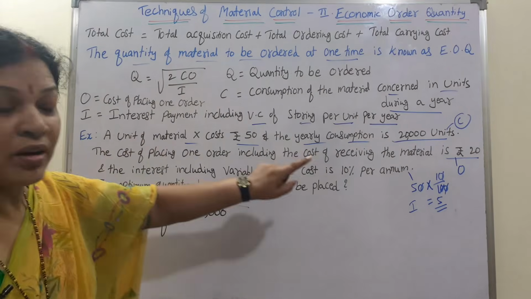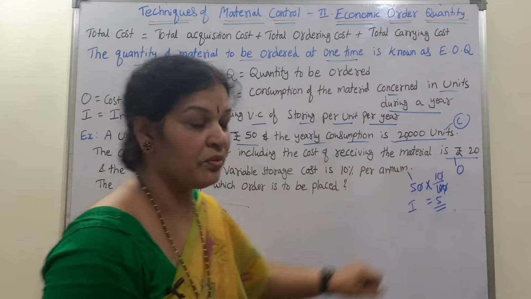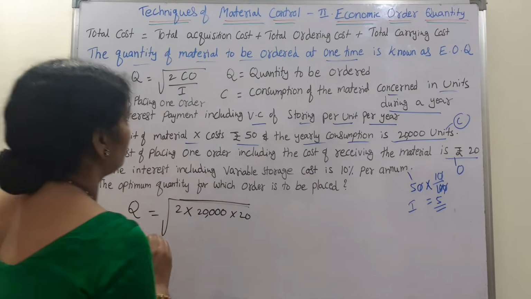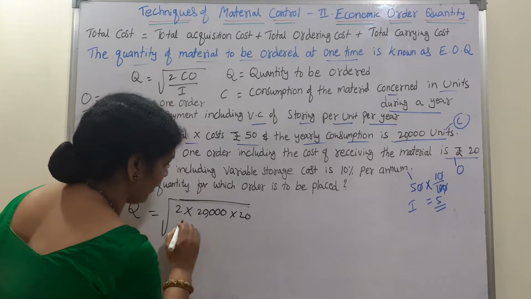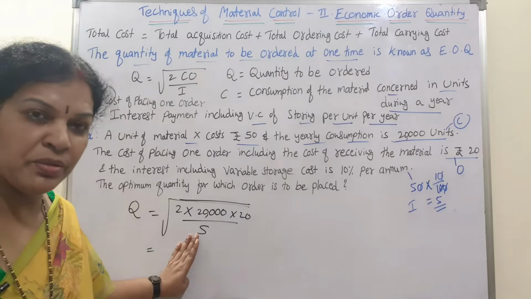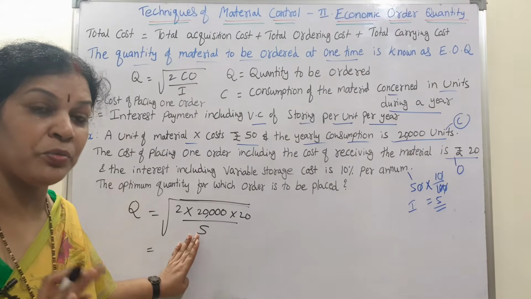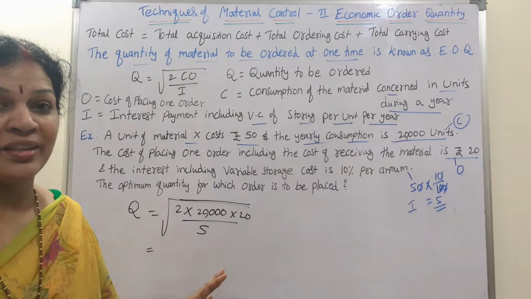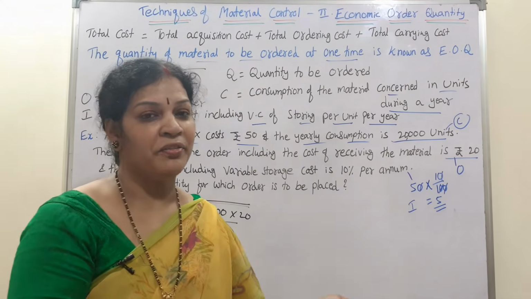O means ordering cost, given as 20, so 2 into 20,000 into 20, by I. I is here 5. Simple, you must remember the formula and identify what is C, what is O, what is I.